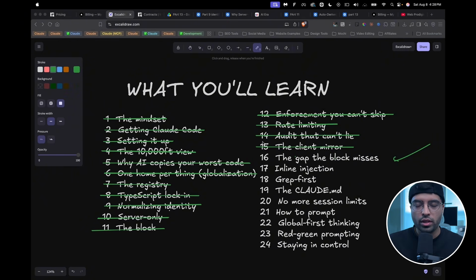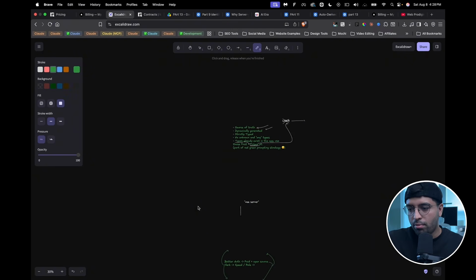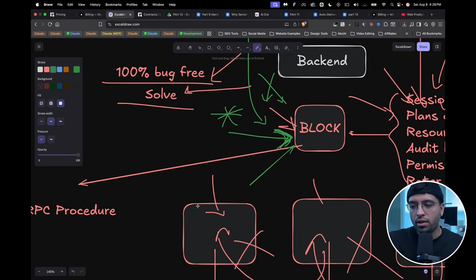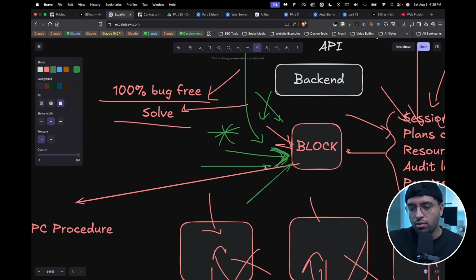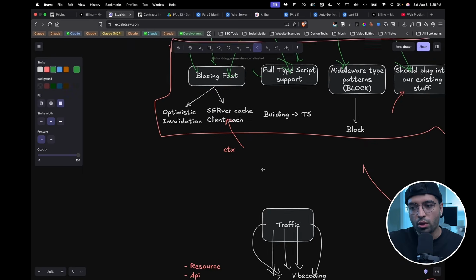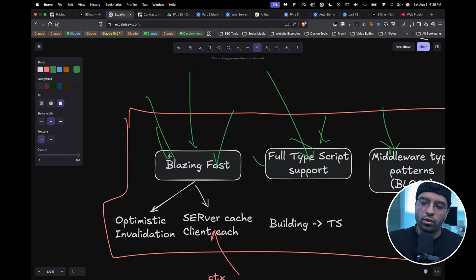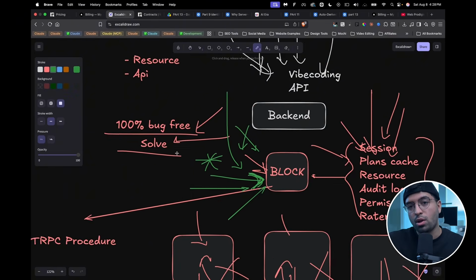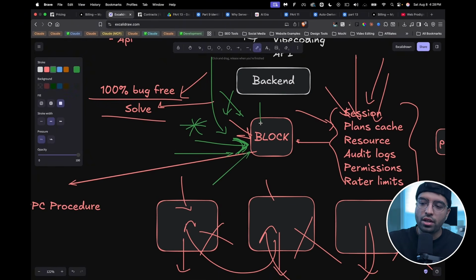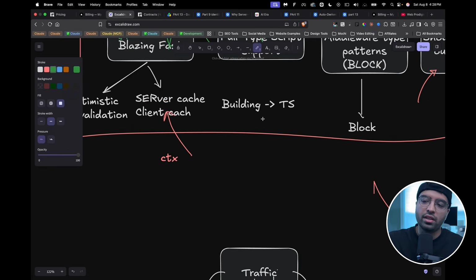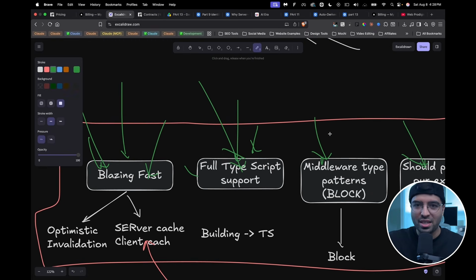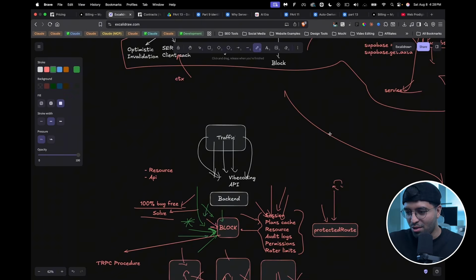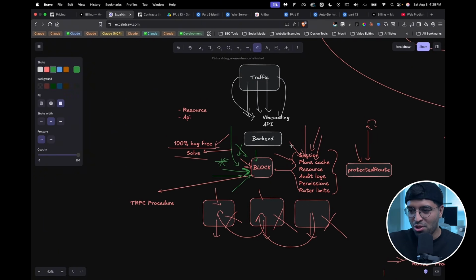In this module, we're going to look at a gap in the architectural guardrail. In our application, because we're using the block layer, the protected procedure, as the source of all truth, that means all our security implementations go through this block layer. So if any part of your application does not consume the block layer, it just violated every single security practice we put in place. That is terrible, that's horrible. We don't want that. And so I'm going to show you what could potentially cause this and how we can solve this problem.